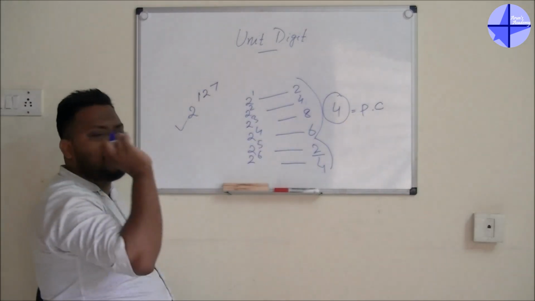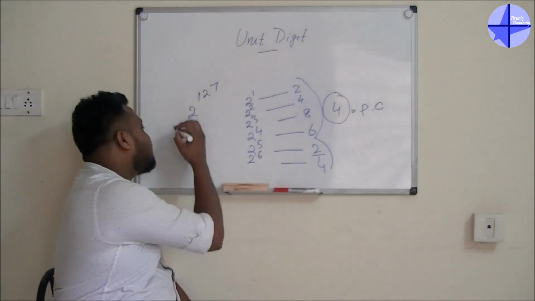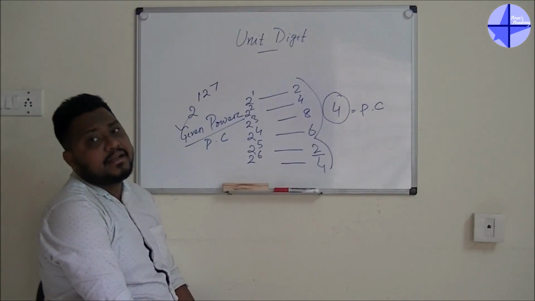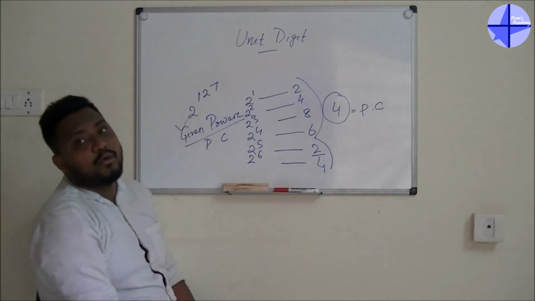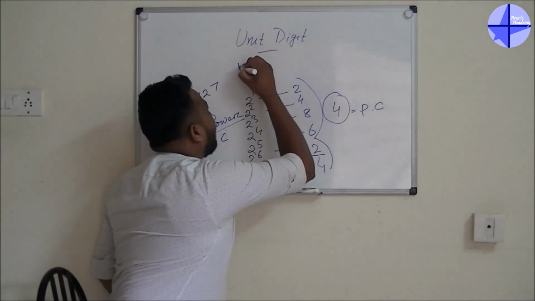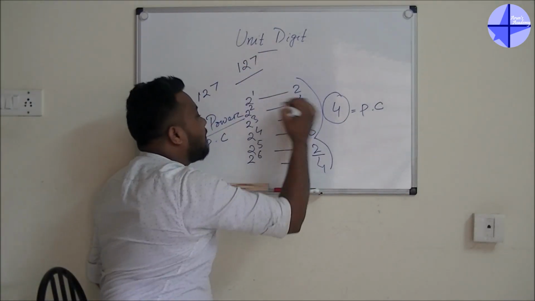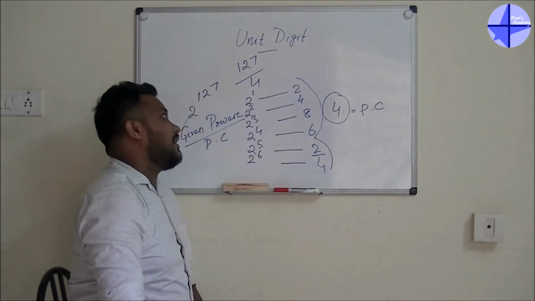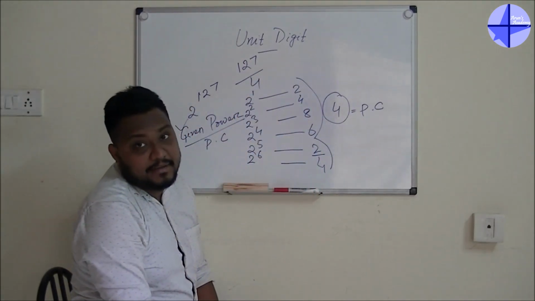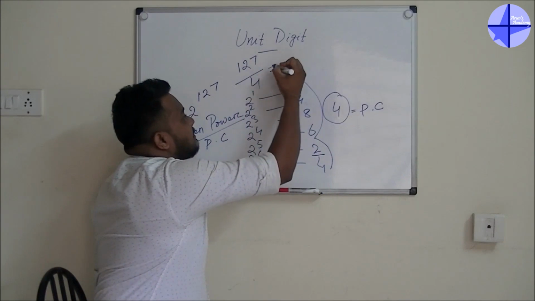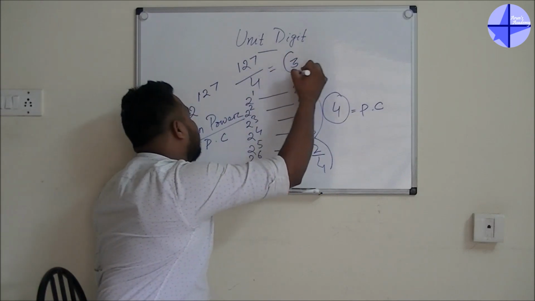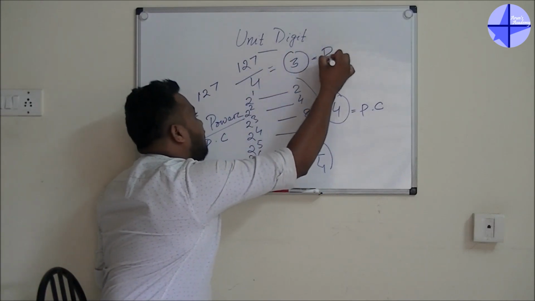After that, there is nothing to do. You have to use one simple formula. The formula is the given power divided by the power cycle. What is the power given? 127. So 127 divided by the power cycle 4. So now 127 divided by 4, you will get the remainder as what? You will get the remainder as 3. You have to find the remainder.